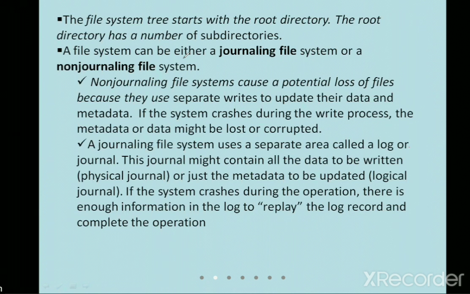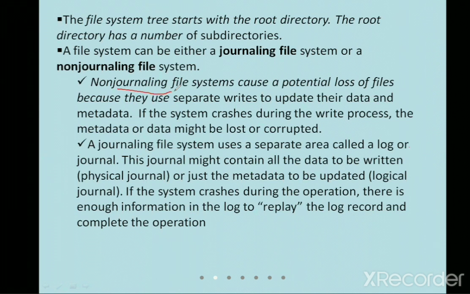Now he tells here that the file system can be either a journaling or a non-journaling file system. In a non-journaling file system, if there is any sort of failure, then there is a loss of those files.